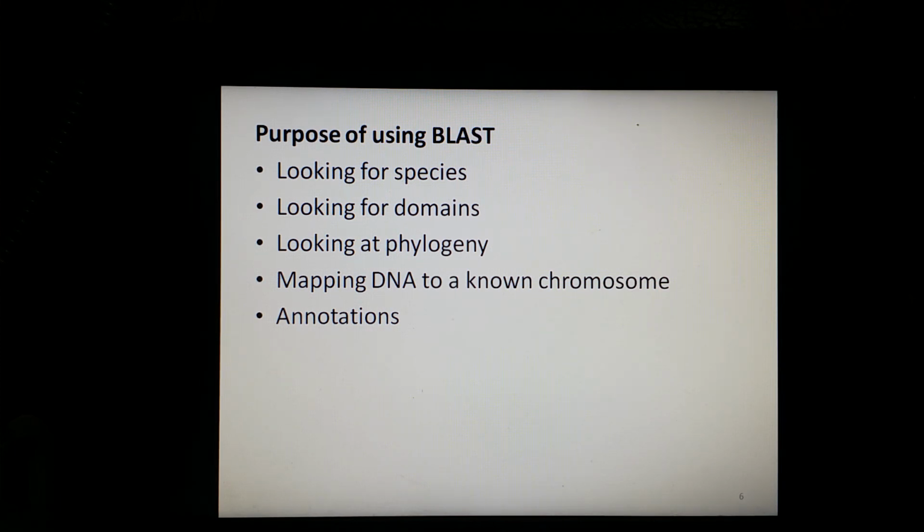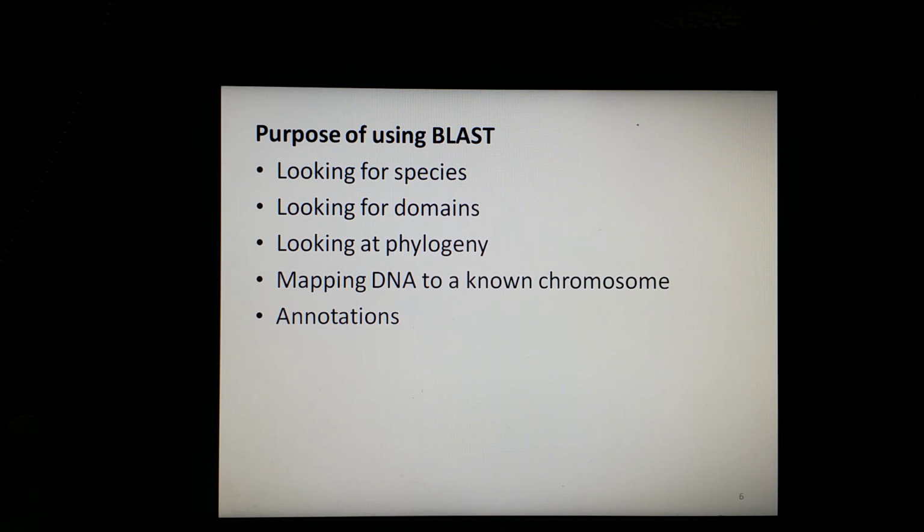There is another function of BLAST, and that is searching for homology. Most research projects involve sequences of either DNA or protein, and they require obtaining biological information about newly sequenced, or maybe unknown, sequences.